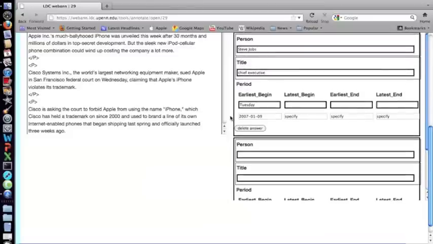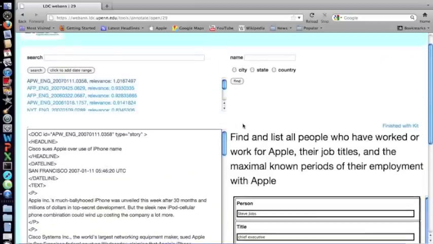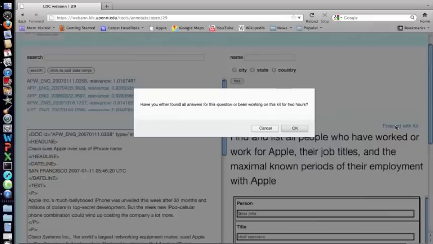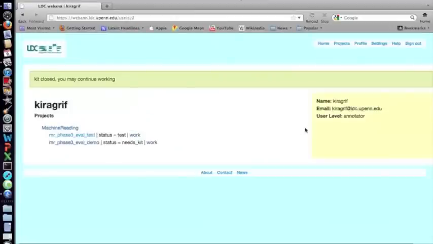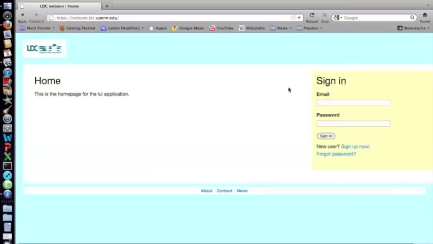When you're done, when you've hit the 2-hour limit or you've found all the answers you can find, again you'll hit Finish with Kit. And the tool asks me, have you either found all answers for this question or been working on this kit for 2 hours? I'll say OK. That marks my kit as finished, and it takes me back to my home screen. Since I don't want to continue working at this time, I'm going to go up to the Sign Out link and hit Sign Out, and I'm signed out. And the next time I come back, I'll sign in again, and I'll go to my home page, and I'll begin working.